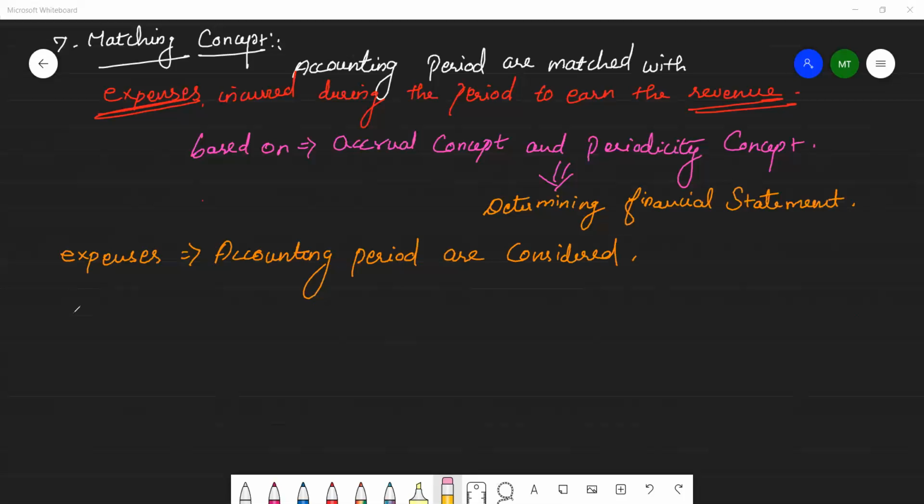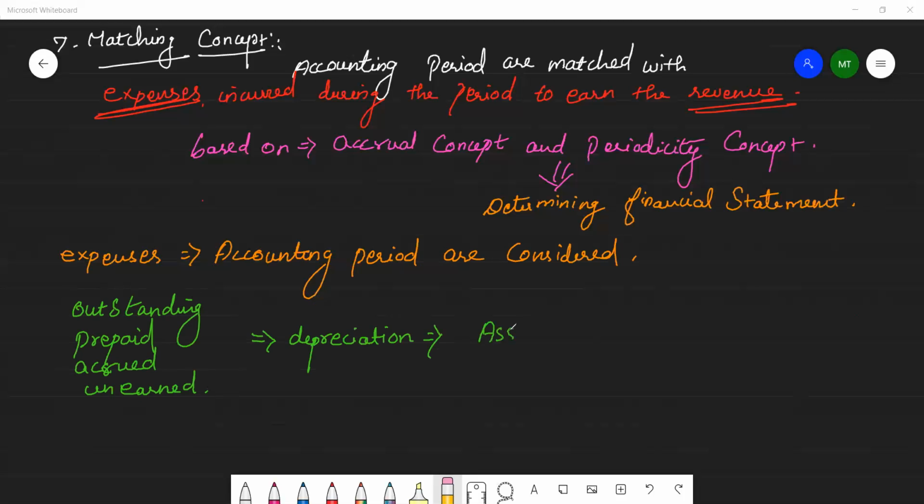For provisions, we calculate depreciation for assets, then bad debts come.